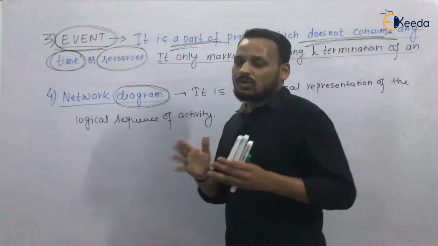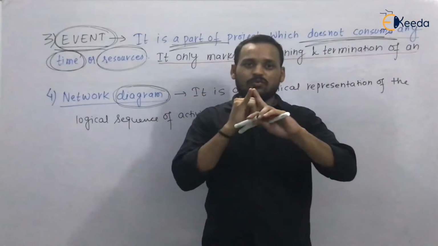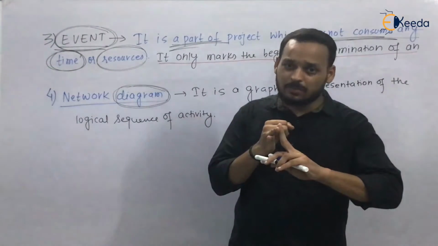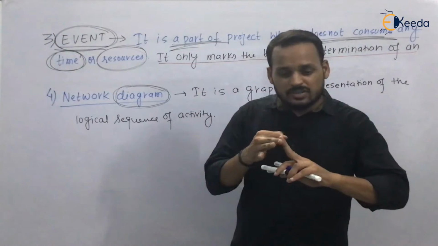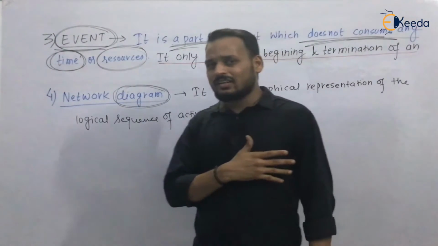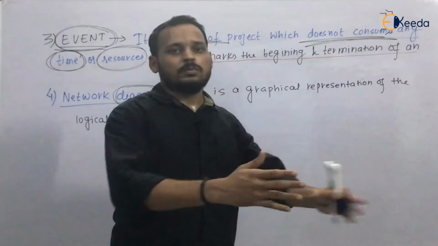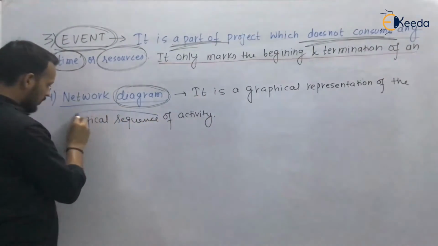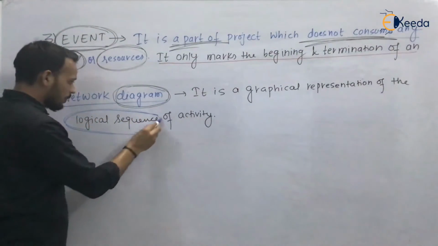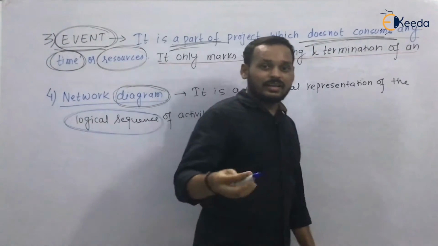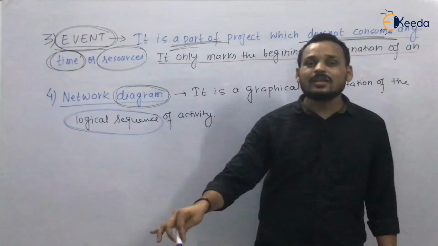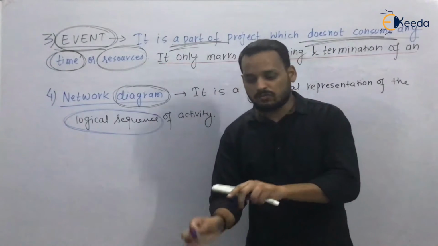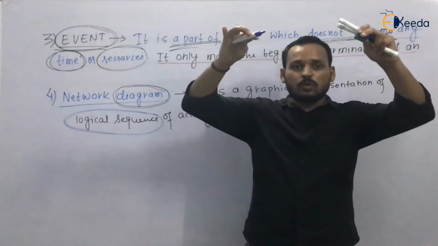Means for construction of a house, the first activity is land acquisition. The second activity is design making. The third activity is preparation of the foundation. You cannot start first by preparing the design. First you have to acquire the land. So it says a logical sequence. There must be a logical sequence. We cannot start any activity at any time. First we cannot prepare the first floor and then the foundation. First we have to prepare the foundation, then we move to the next floor.